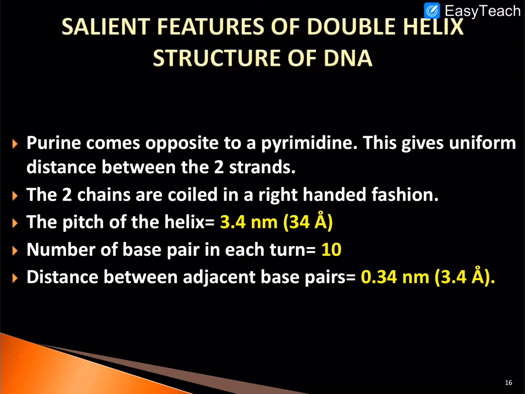These 2 chains are coiled in a right-handed fashion, and the pitch, or the length of a single turn, is 34 angstrom, or 3.4 nanometer. In each turn there are 10 base pairs or 10 nucleotides, and the distance between 2 nucleotides is 3.4 angstrom, or 0.34 nanometer.